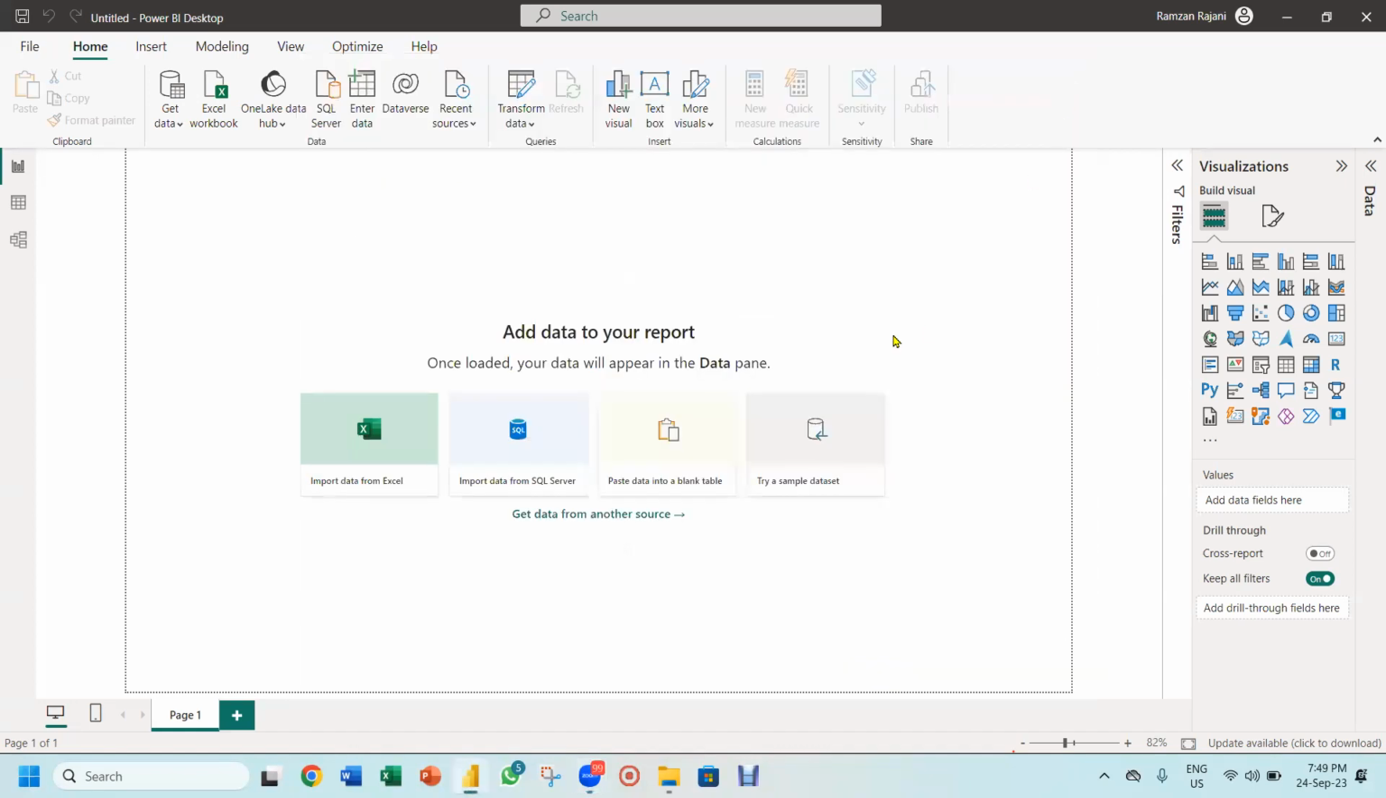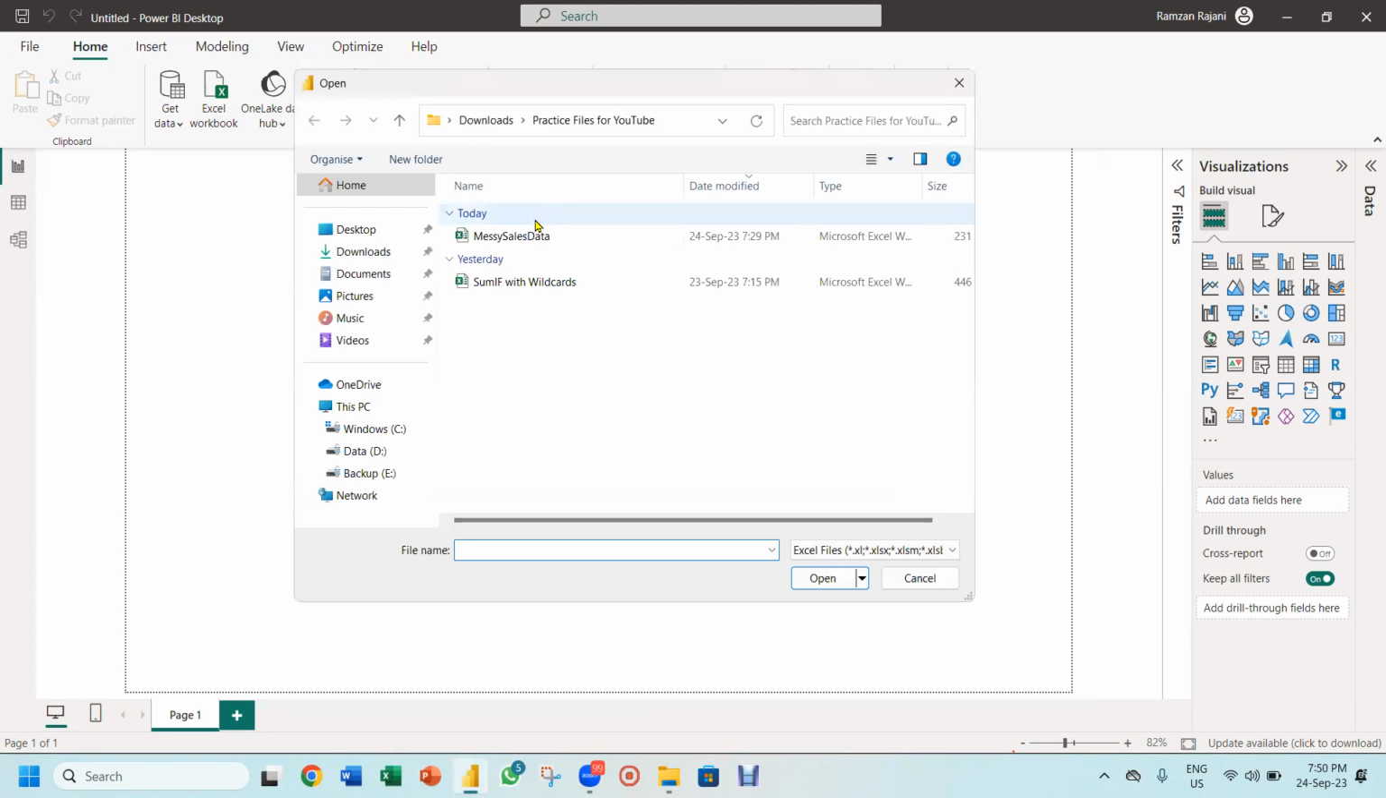Okay, one second. This is the Power BI desktop software. So I just click on import data from Excel. This I will click here. Or even you can click on this option Excel workbook. You click on it and over here, you will select the sheet. I selected this sheet and I say open.